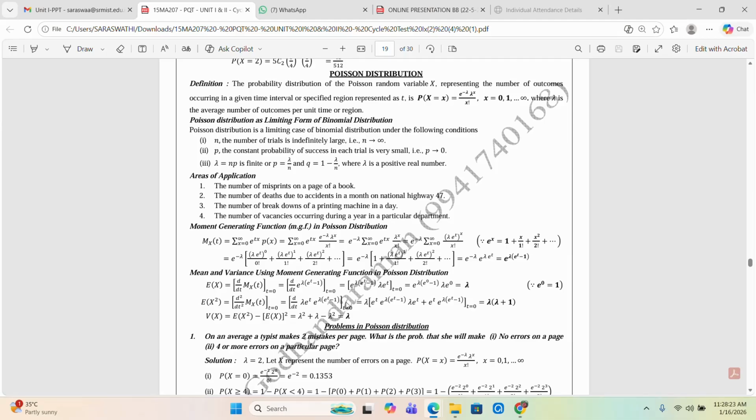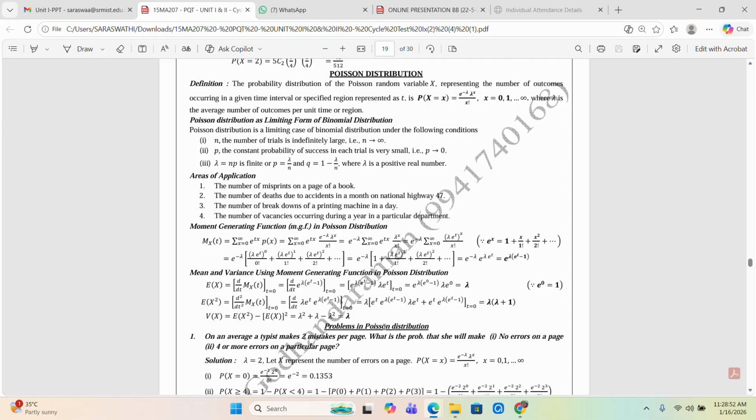First, e power t into the differentiation of e power lambda into (e power t minus 1), where e power ax differentiation is e power ax into a. Lambda is the constant, and e power t minus 1 differentiates to e power t. Plus v, where the value of v is e power lambda into (e power t minus 1), into the derivative of e power t, which is e power t.